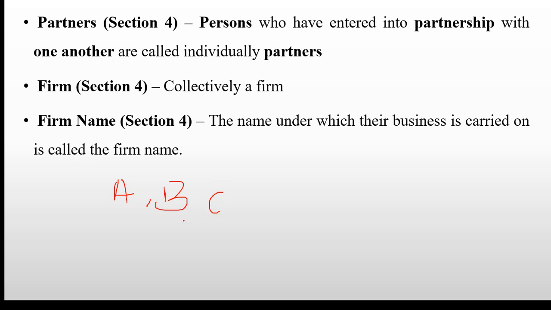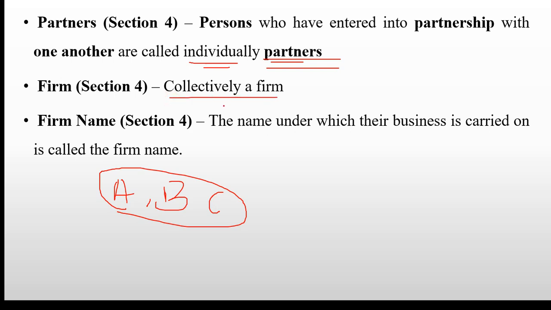A, B and C are persons. If A, B and C come together to carry out a business, then they are called partners. Individually, A is a person, B is a person, C is a person, and if they decide to come together and start a business, then they are called partners. And when they come together, they are collectively called a firm.